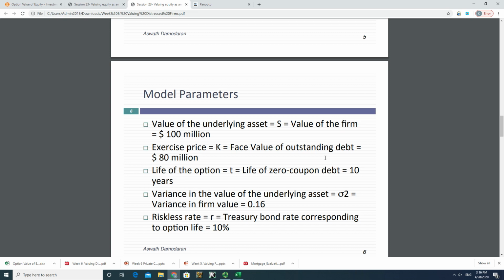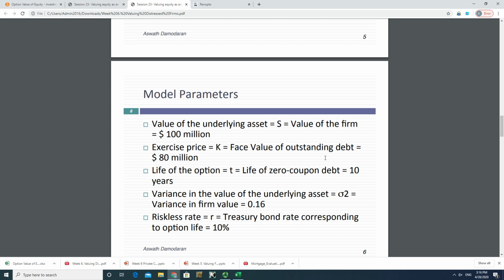And once again, the firm value is $100 million, and in the context of call options, it's pretty much like a stock price. But here it's the value of the firm in the context of equity valuation. And the exercise price K, or the face value of outstanding debt in this case, is pretty much like the exercise price or strike price in a call option, which is $80 million. And the life of the option equals the life of this debt, which is 10 years.